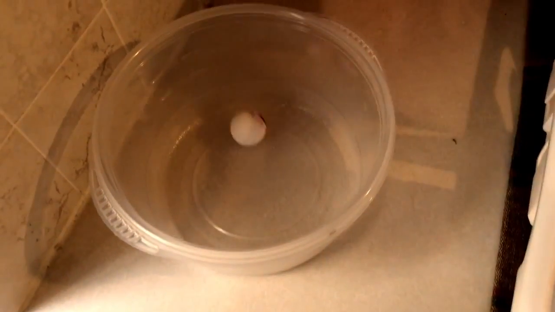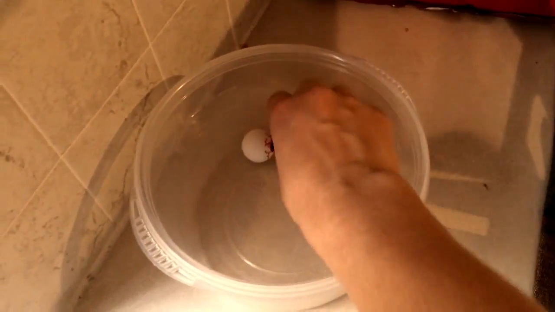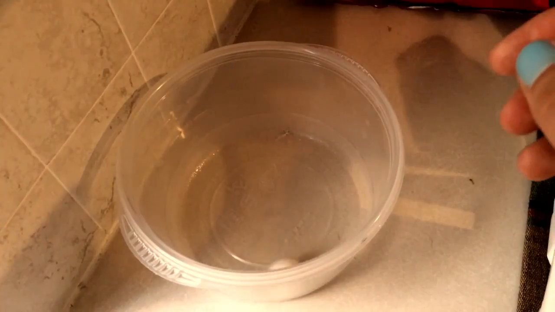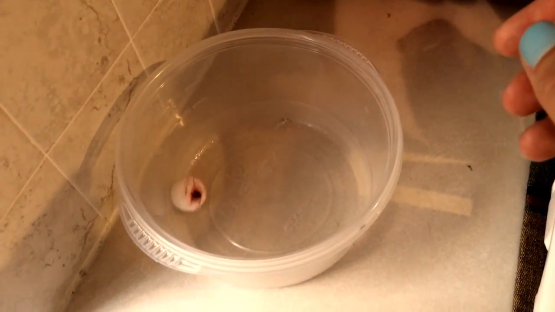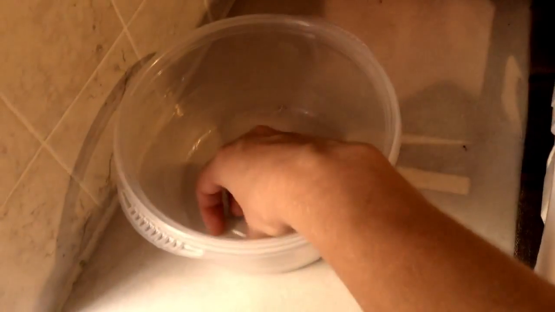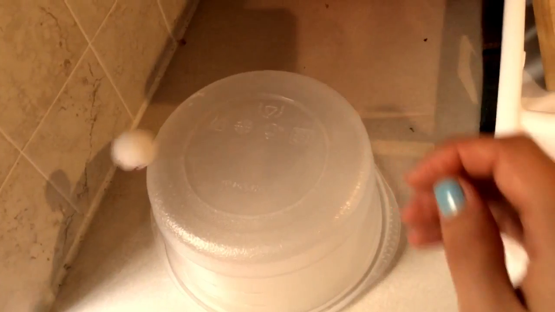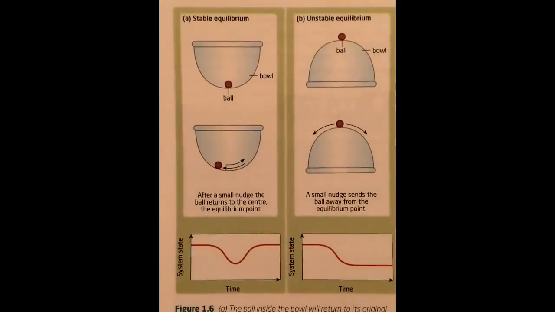So we're going to use an example of a bowl and a ball as an example for stable and unstable equilibrium. Now, for our ball, which is our system, if it's nudged a little bit, eventually the ball is going to return to its original position after disturbance. If our bowl is in this position, that's said to be stable equilibrium. But if we flip the bowl over, we give it a slight little disturbance, whoops, it is not going to return to its initial position no matter what happens. And that's called unstable equilibrium. So with one little nudge, one little disturbance, that ball will not be able to return to its previous state.